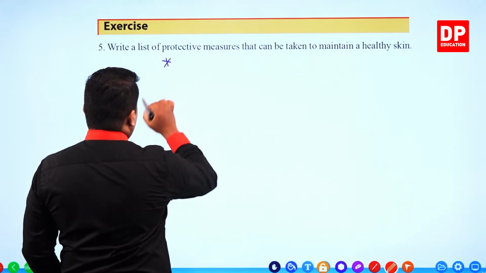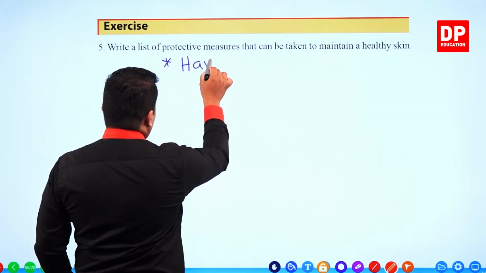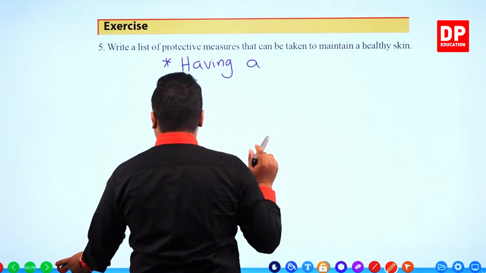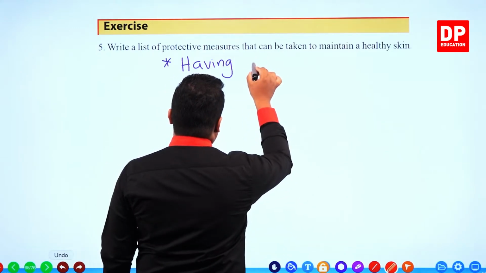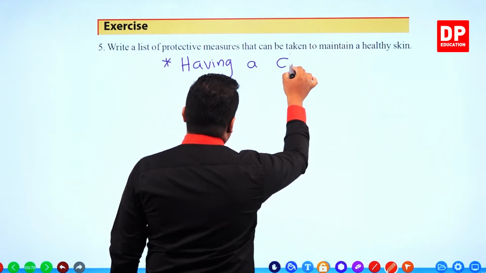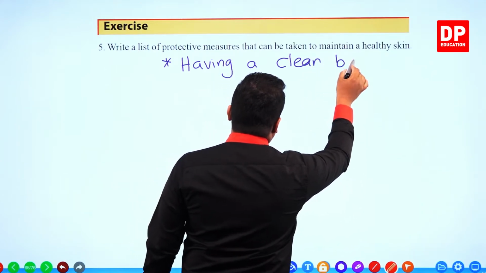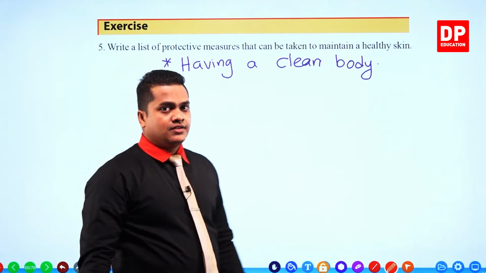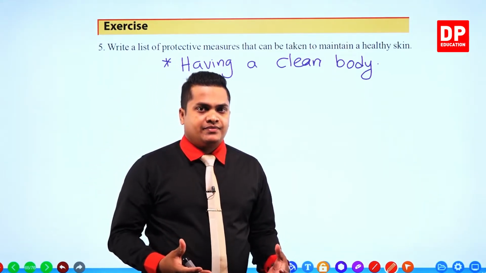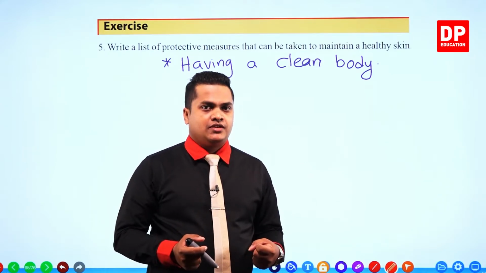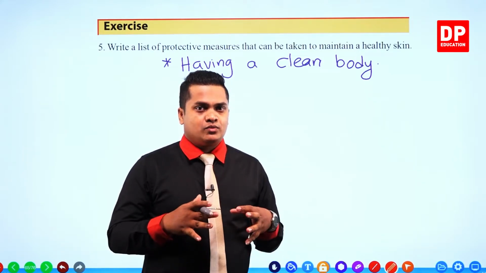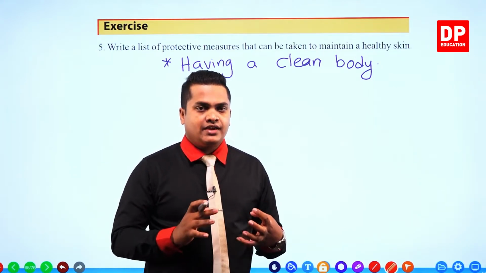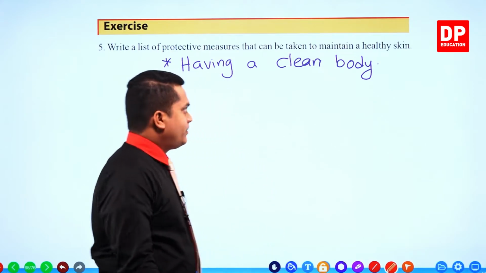First and foremost, having a clean body. Having cleanliness in the body, having good hygiene. Having a clean body is the most important thing in having a healthy and protective skin, right?